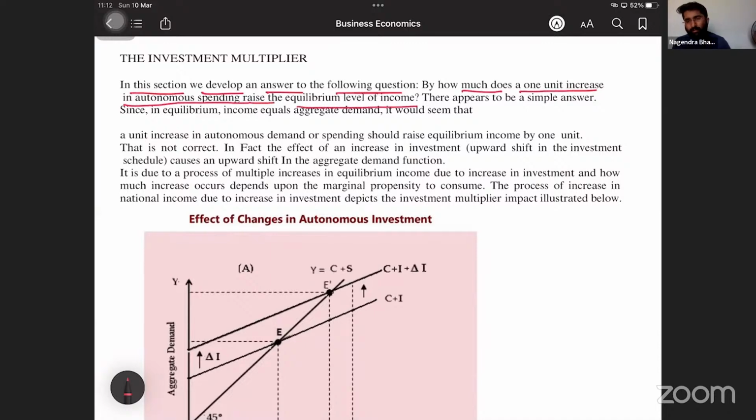What is autonomous spending? Autonomous means fixed spending. That is nothing but investment. Correct? In aggregate demand, C plus I, C is not autonomous, but I is autonomous. If there is an increase in autonomous spending, how much will be the increase in income?